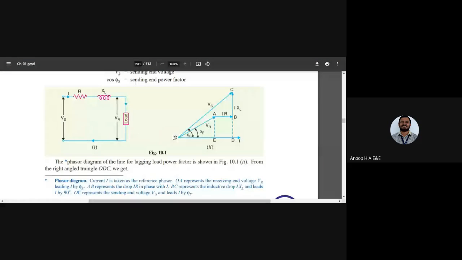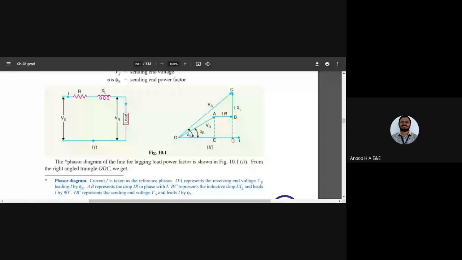Now, Vs is the sending end voltage, so in order to find it, we need to take the current as the reference. Why do we take the current as the reference? Because this current is the same throughout the circuit. I take a parameter which is constant throughout the circuit, which is I. I mark it as OD, a horizontal line.